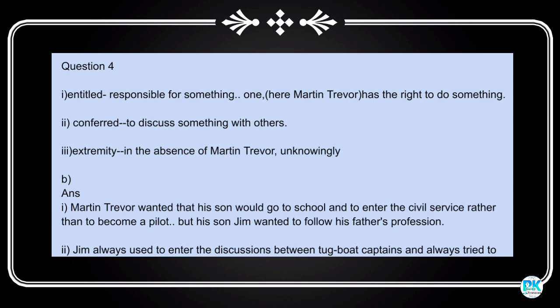B. Answer the following question. Question number 1. What was the ambition of Martin Trevor for his son? How did it differ from the ambition of his son? Answer. Martin Trevor wanted his son to go to school and enter the civil service rather than become a pilot. But his son Jim wanted to follow his father's profession.